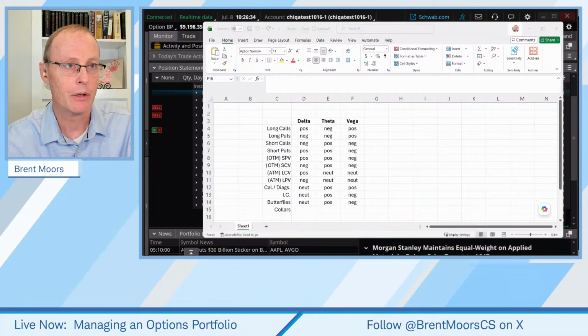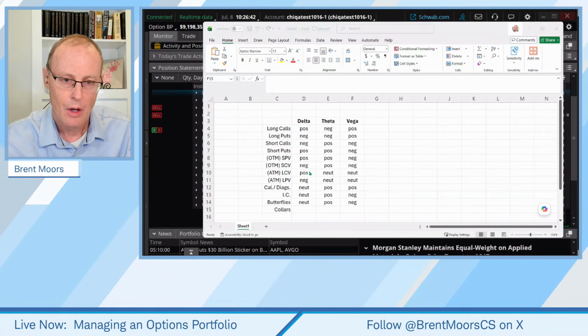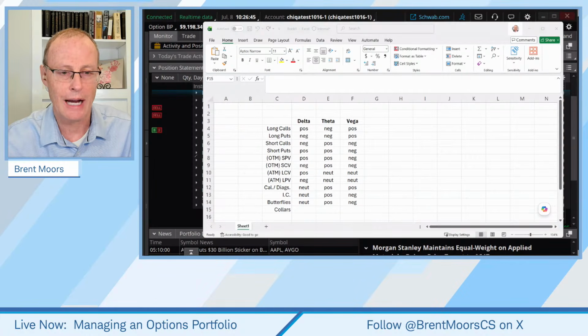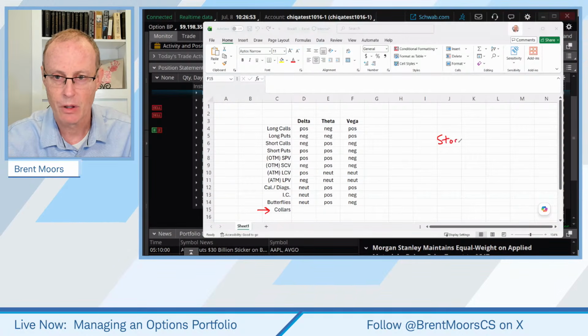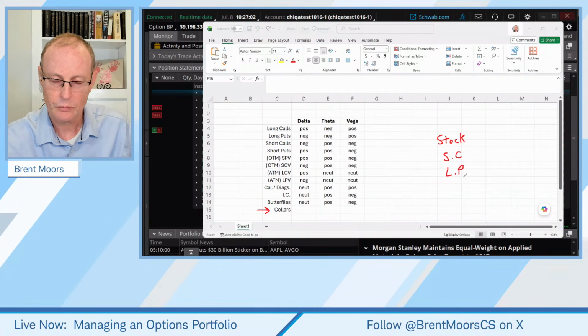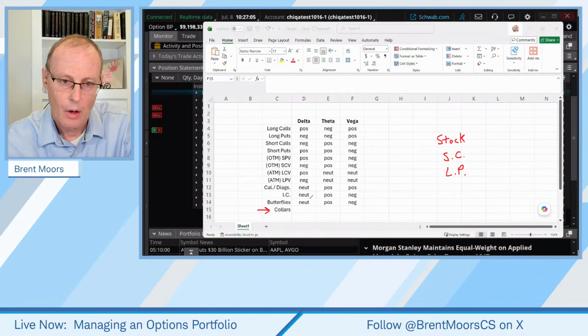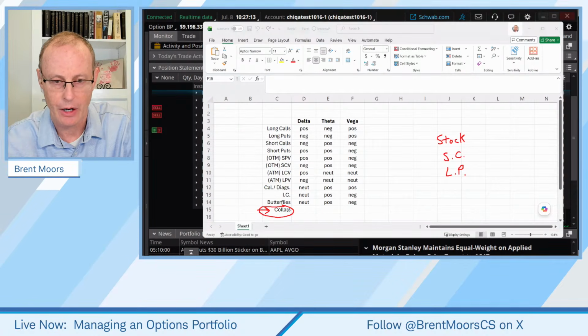Let me go and bring up one more. This is not an exhaustive list, okay? But I need to cut it somewhere. But when you're thinking of other trades, my example here is going to be collars. A collar is you buy a stock, okay? You sell a call, and you buy a put, or you do a long put, okay? So there's your collar.